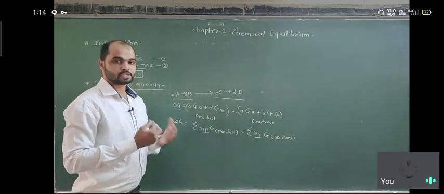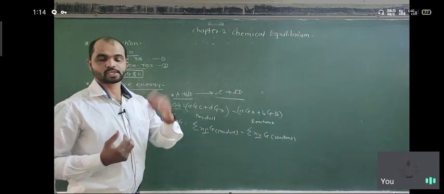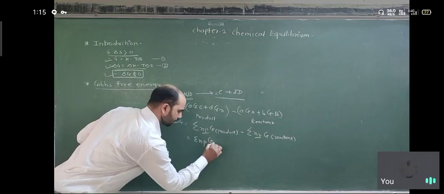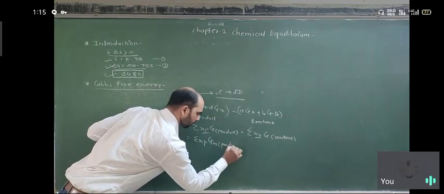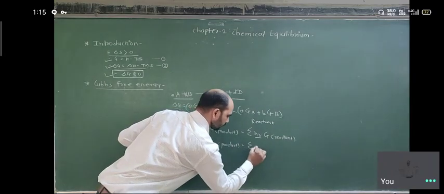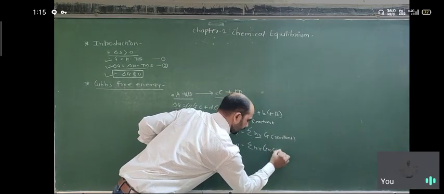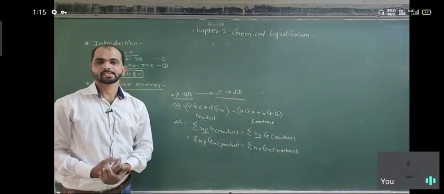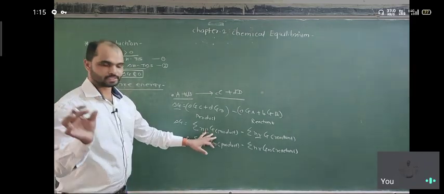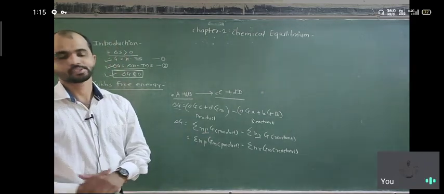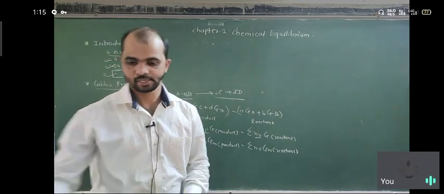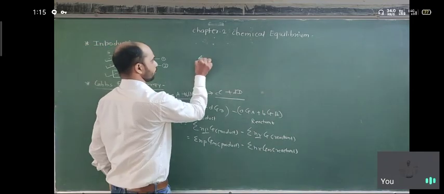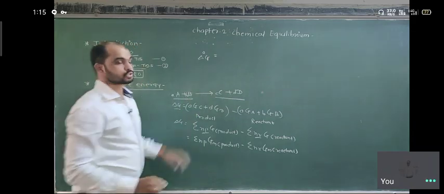Sometimes the energy is converted to the molar Gibbs free energy. Suppose we consider molar Gibbs free energy, then we can write this equation as the sum of n_P G_m of product minus the sum of n_R G_m of reactant. Here the free energy is considered as molar Gibbs free energy, while there it was just free energy. Sometimes the Gibbs free energy is measured in a standard state. In the standard state we can also calculate the change in free energy, so delta G naught is equal to, again using the same equation,